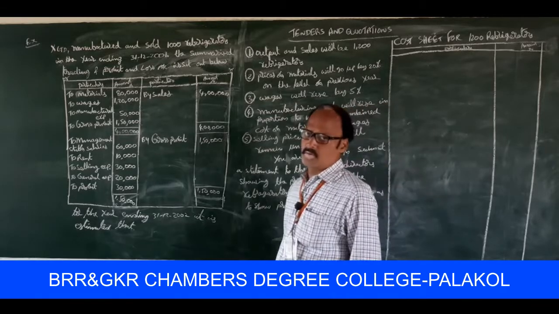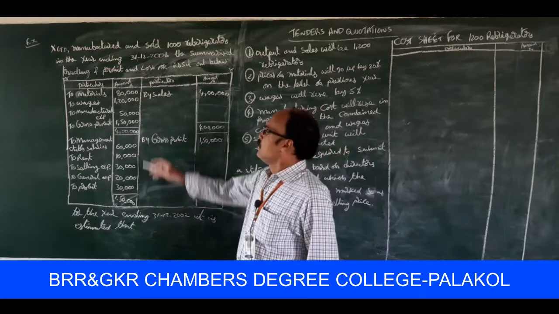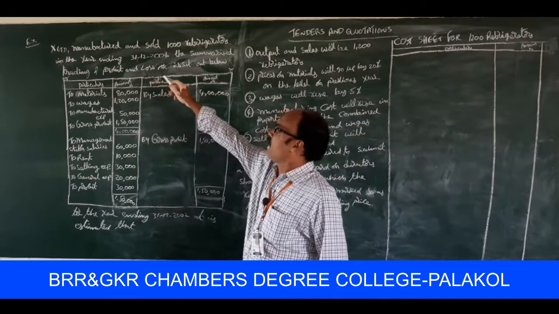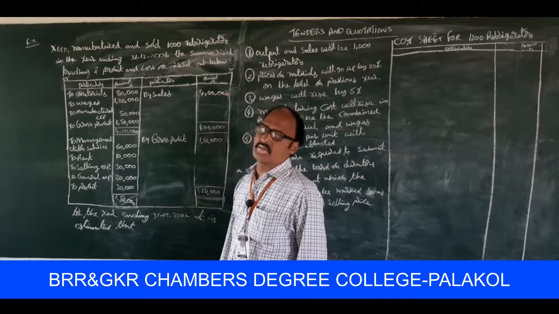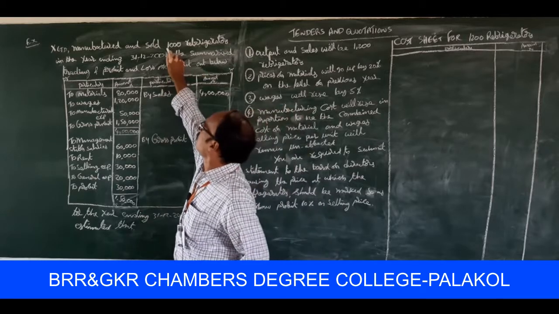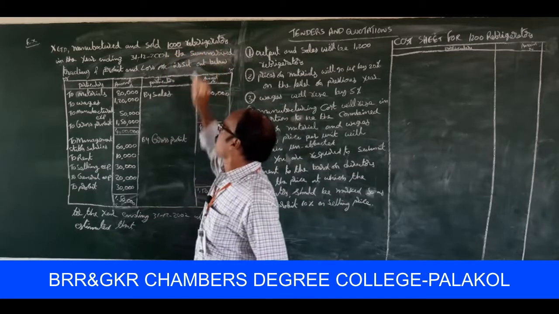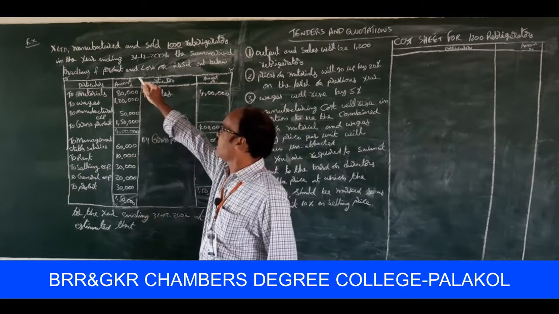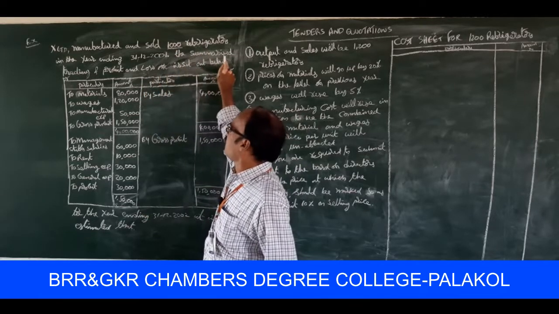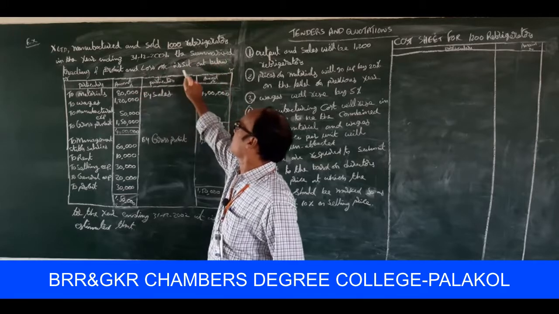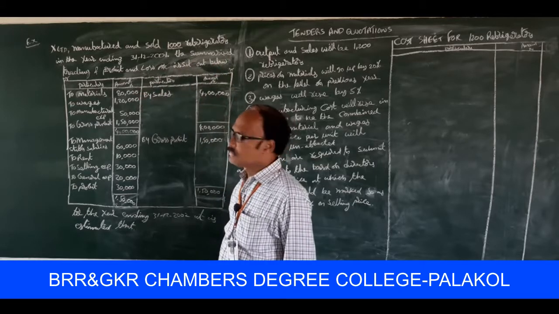Next problem. Look at the problem please. X Limited manufactured and sold 1,000 refrigerators in the year ending 31st December 2001. The summarized trading and profit and loss account is set out below.